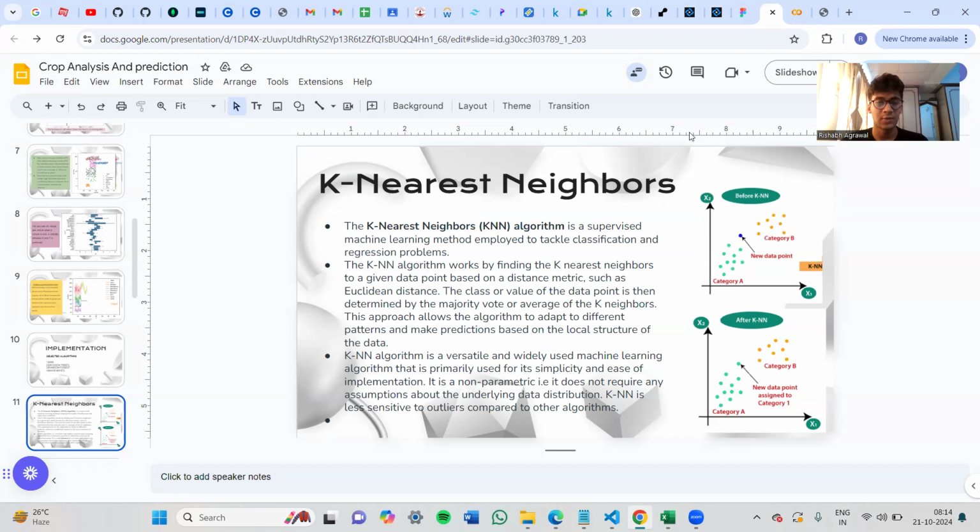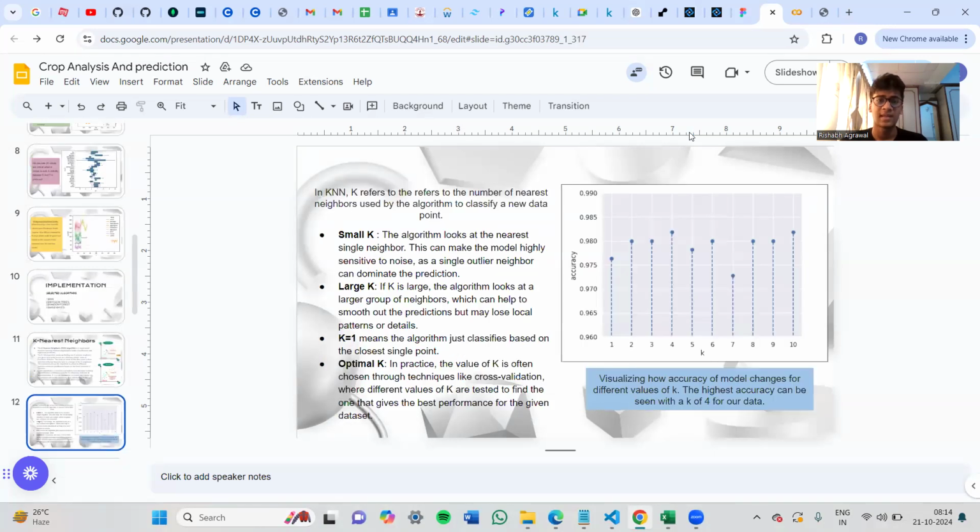It is non-parametric, so it does not require assumptions about the underlying data distribution, and it is less sensitive to outliers compared to other algorithms. Obviously, if we take a lower k value, maybe the outlier does not lie in it, and if we take a huge k value, the effect of the outlier does not last as it gets divided. Let's see about k.